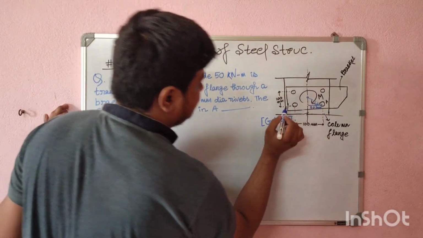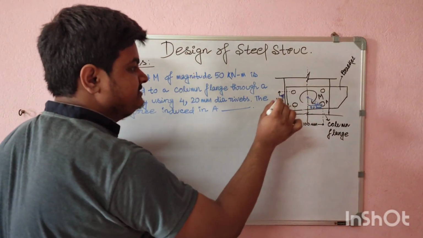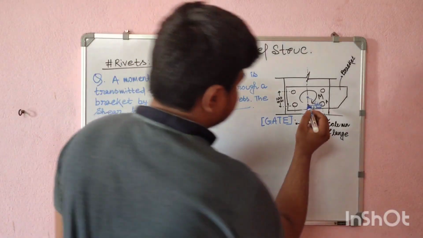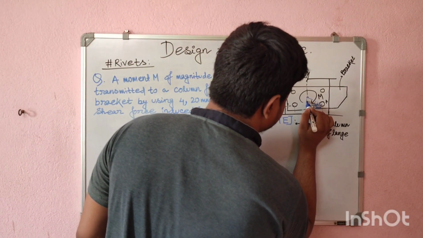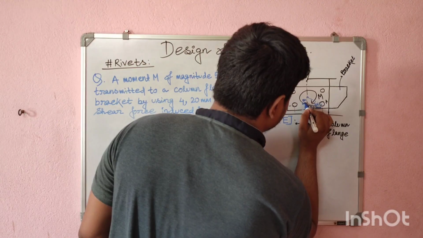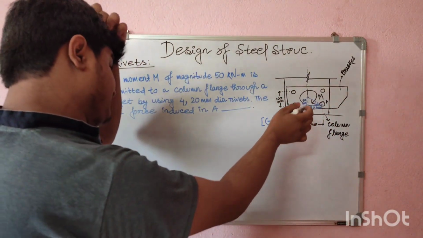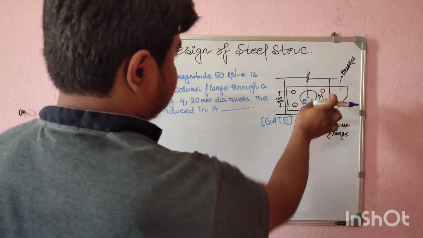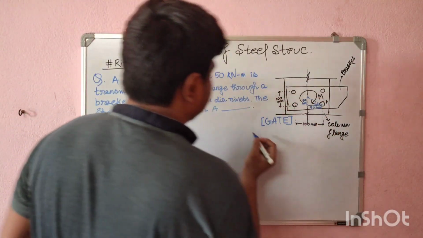Again, here it is told that the distance between two rivets is 100 millimeter, so this also will be 50 millimeter. Okay, so we have got this perpendicular distance and this distance, so we can find out r.